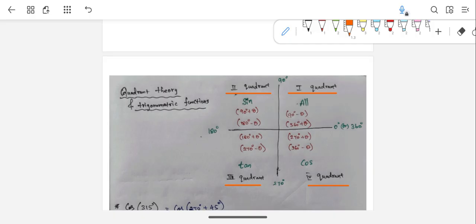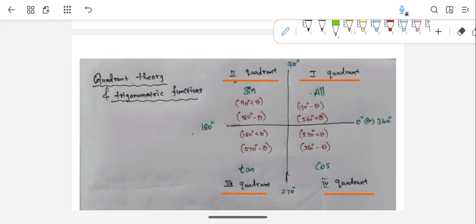So for this quadrant, first quadrant means what? In the first quadrant, what values will it be? Those trigonometric ratios whose angles are in the format of 90 minus theta, 360 plus theta.